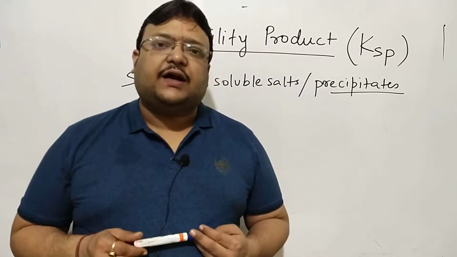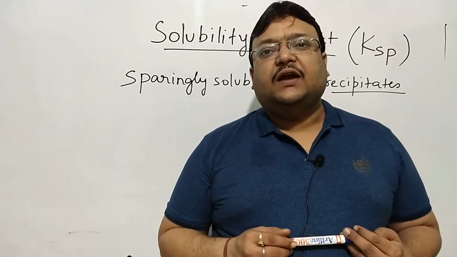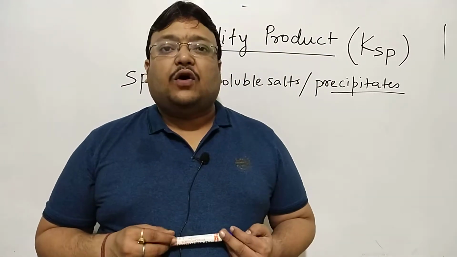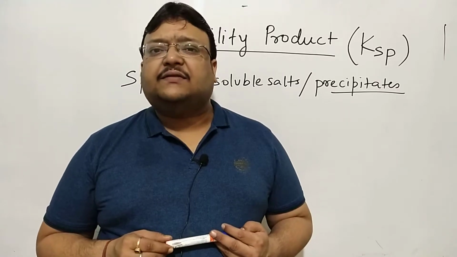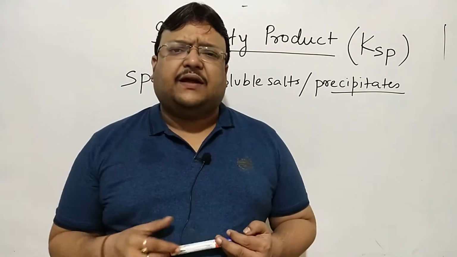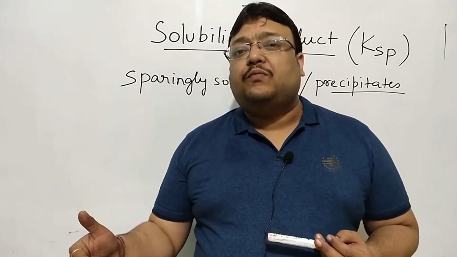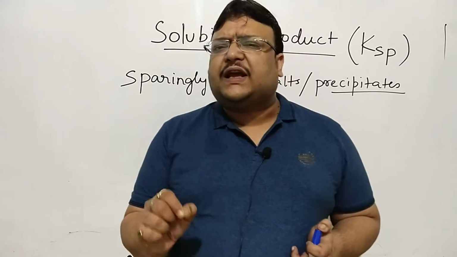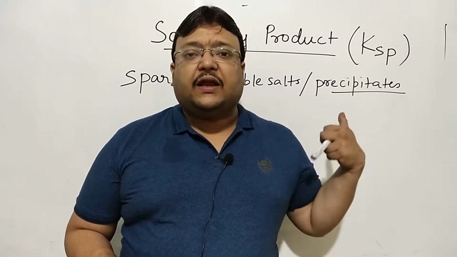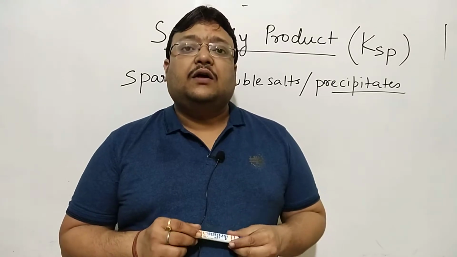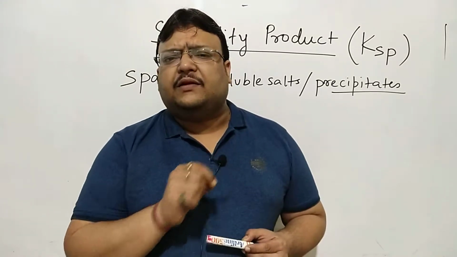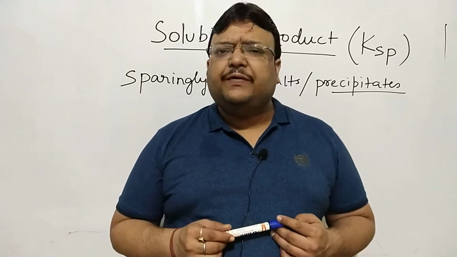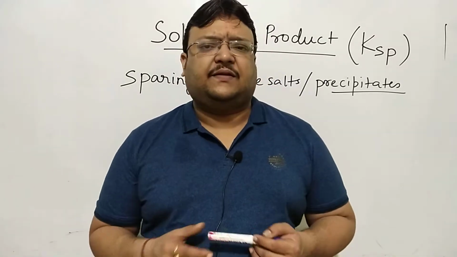All right, hello everyone. Another class on ionic equilibrium, and in this class we'll take up a very important segment of the chapter, popularly called solubility product, represented as KSP, capital K with SP as the subscript. And before we move into the topic, like Ka, Kb is only for weak acids, weak bases, here again this concept of solubility product will be only for sparingly soluble salts. Salts which are very less soluble in water, which we have been generally considering as precipitates.